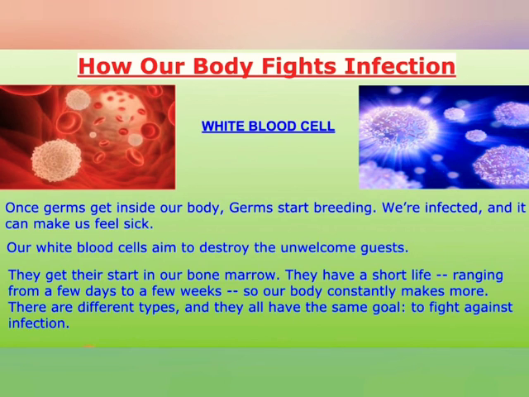They start killing all these kinds of germs, so our body will become healthy, and whatever infection occurs in our body will be cured from that particular sickness.